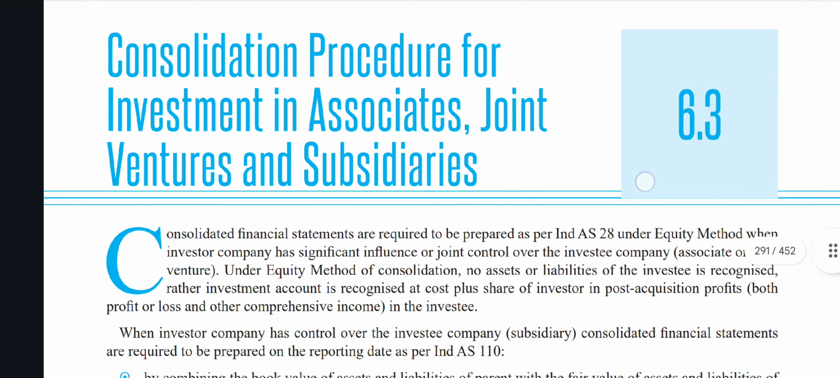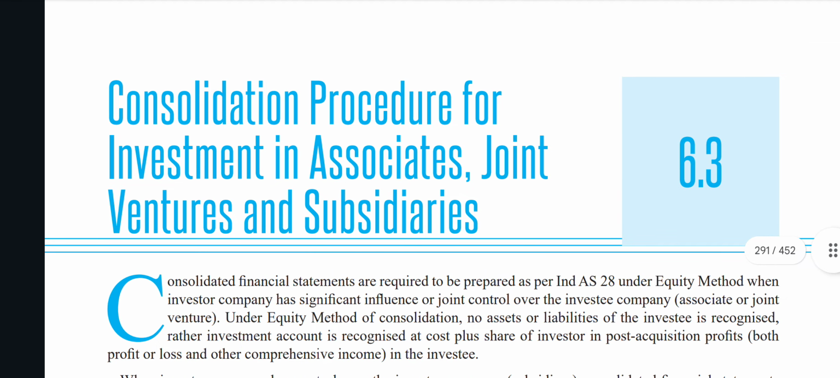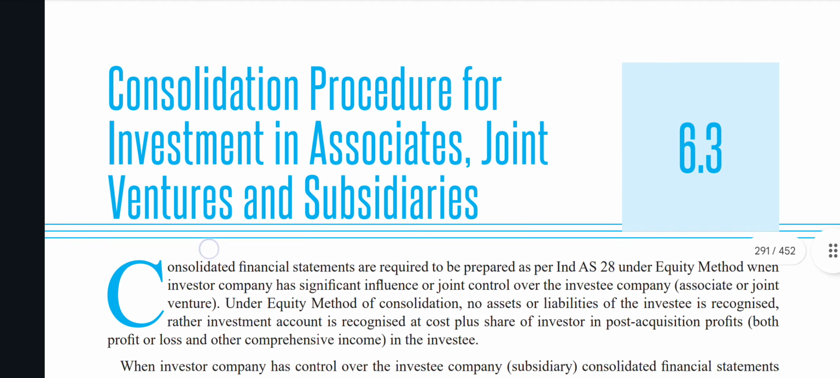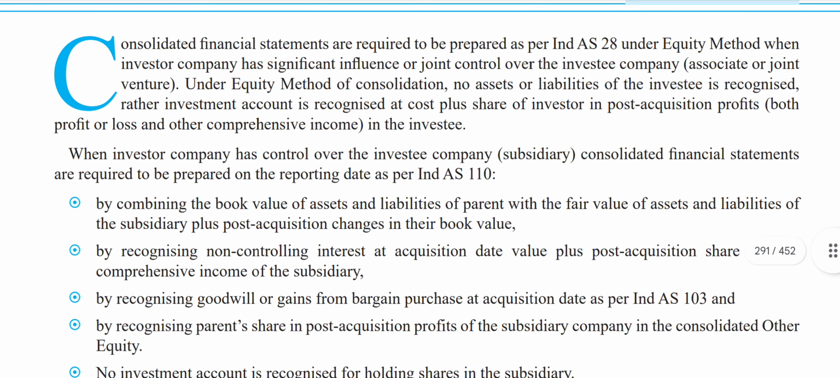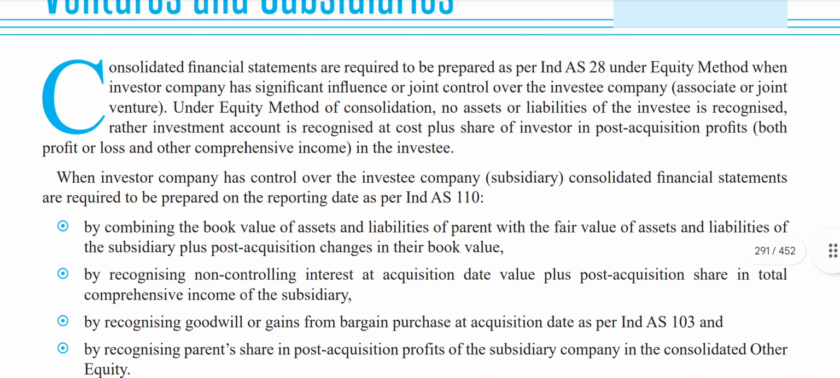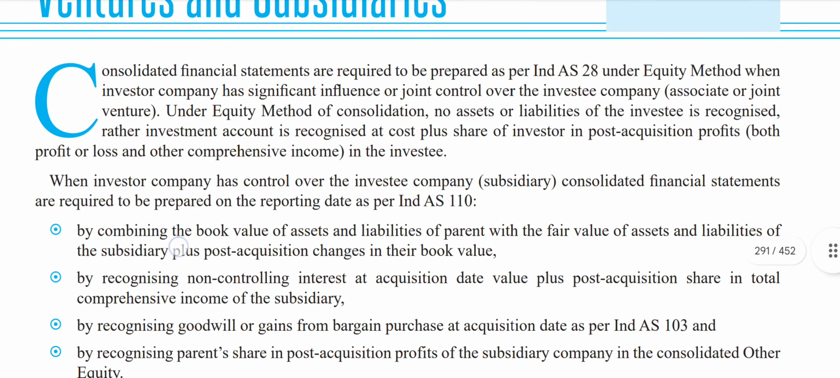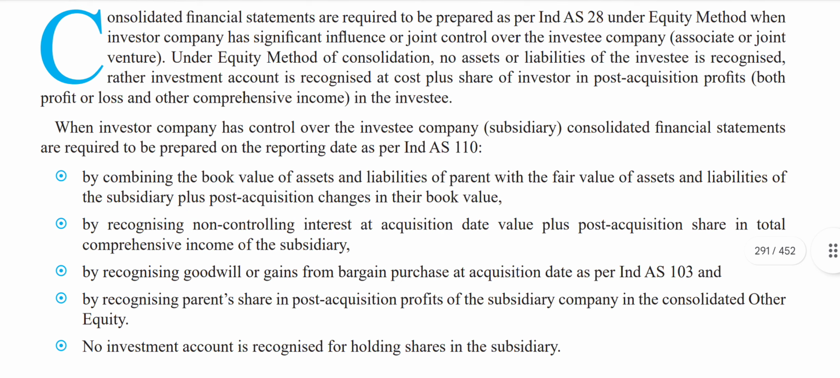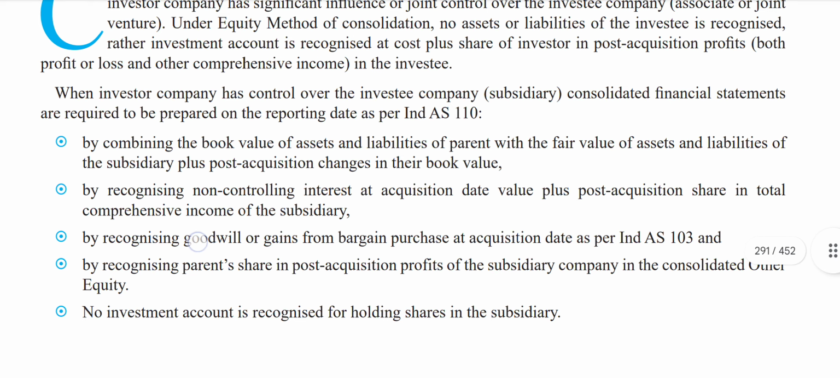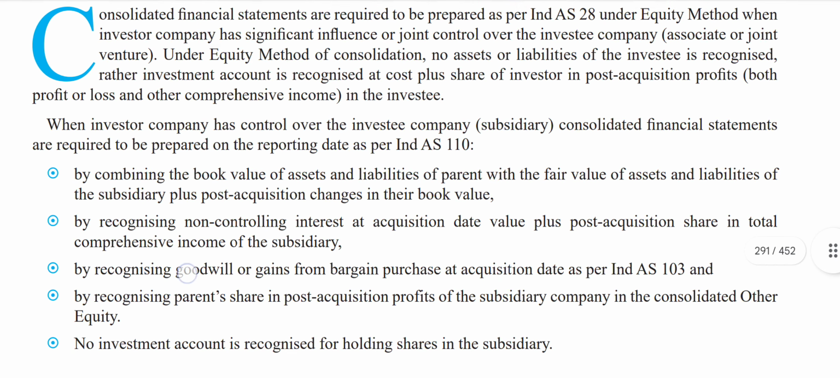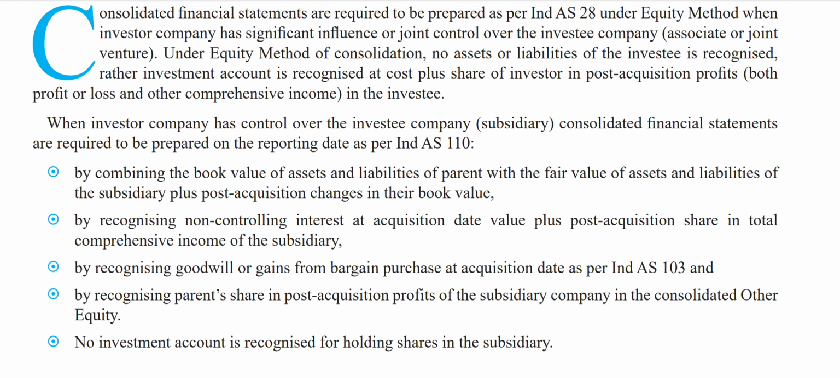Okay, next unit, consolidation procedure. How is the consolidation procedure done? Consolidated financial statements are required to be prepared as per Ind AS 28 under the equity method, where an investor company has significant influence and joint control over the investee company. Under the equity method of consolidation, no assets or liabilities of the investee are recognized.